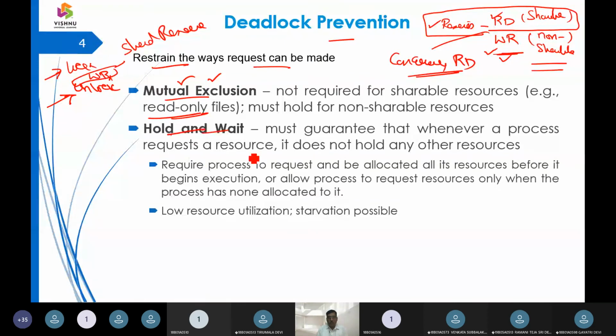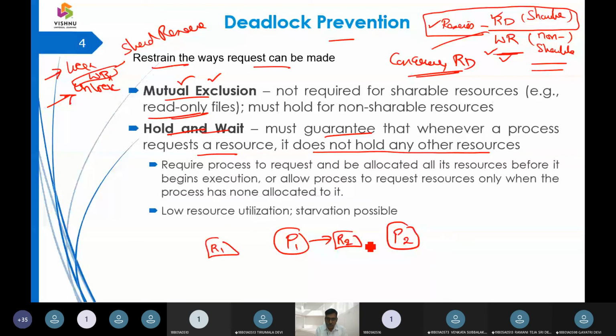The second one we are going to call hold and wait. When we work with hold and wait, we must guarantee that whenever a process requests a resource, it does not hold any other resource. That means I have process P1, process P2; processes are represented with a circular form, and resources are represented in a rectangular form. This is resource R1, resource R2 here.